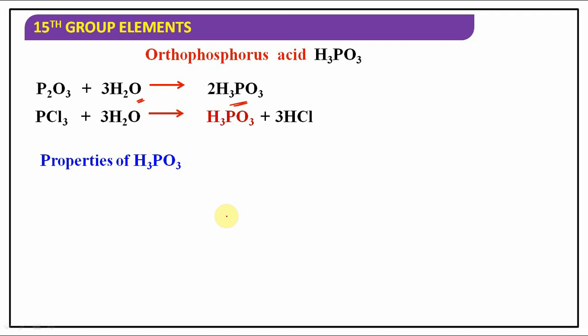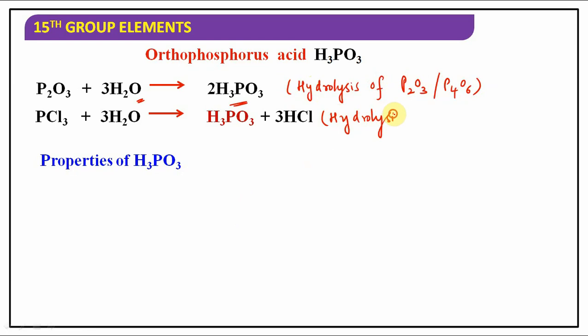That means hydrolysis of P2O3 or P4O6, either one, can give you phosphorus acid, orthophosphorus acid. Similarly, hydrolysis of PCl3 also will give orthophosphorus acid, that is H3PO3. Clear? And if you heat hypophosphorus acid, it also will give phosphorus acid. That is another preparation method you can take, as well as the phosphine it will give along with it.